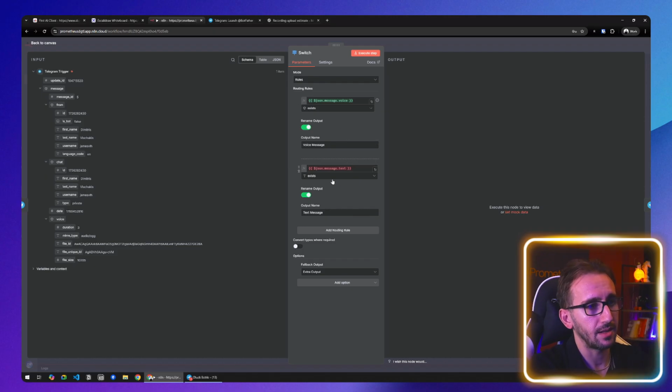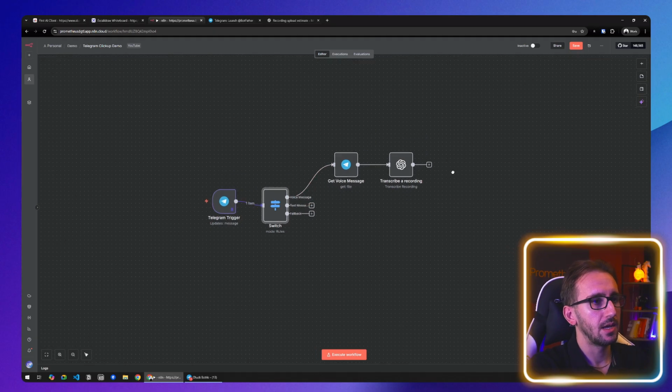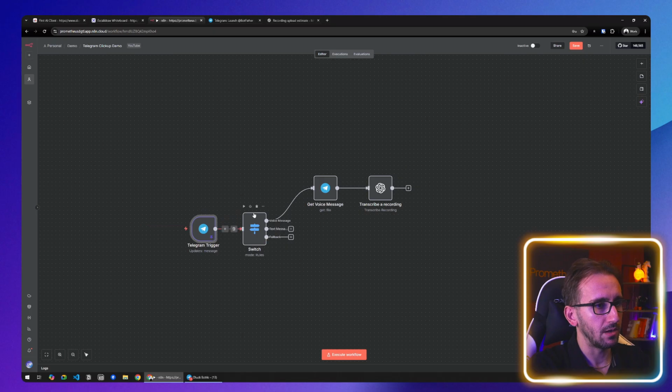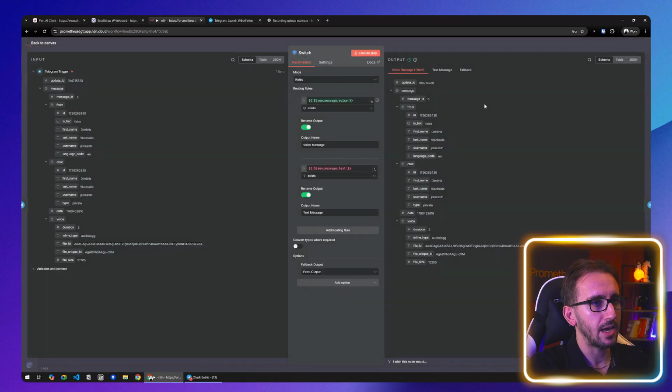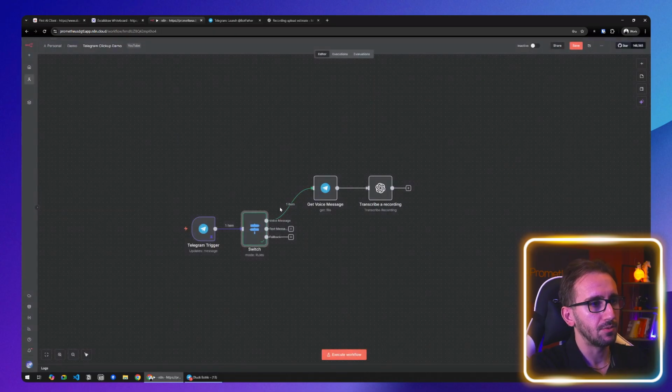Just delete everything. Okay, so if we go back, you will see that we now have 3 branches. One for voice message, one for text message, and for now we only want to deal with the voice message. And now if we execute the node, you will see that the output is voice. We have no text output and no fallback output.